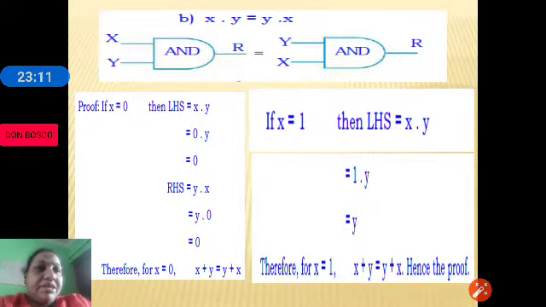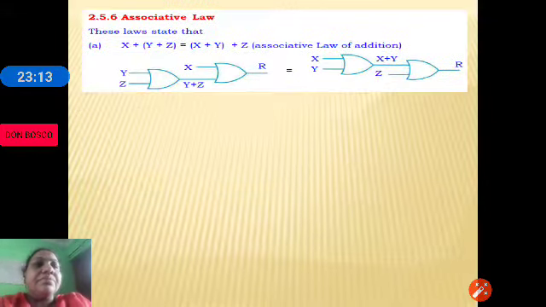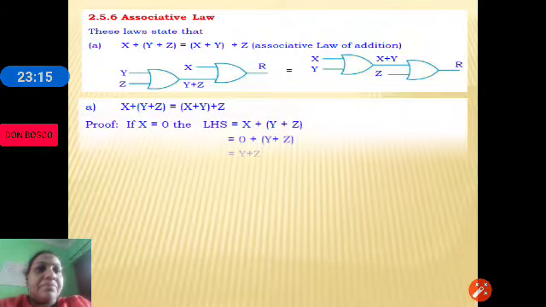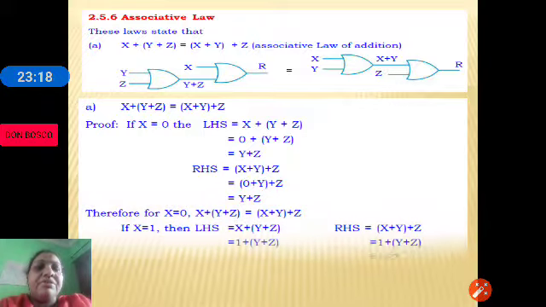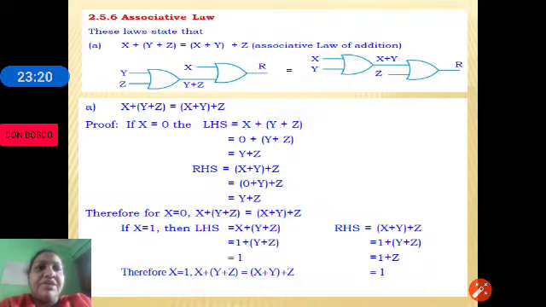Let us see the next Boolean theorem, that is the associative laws. Let us see what it says.